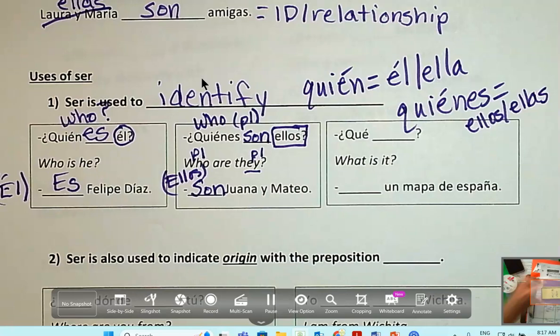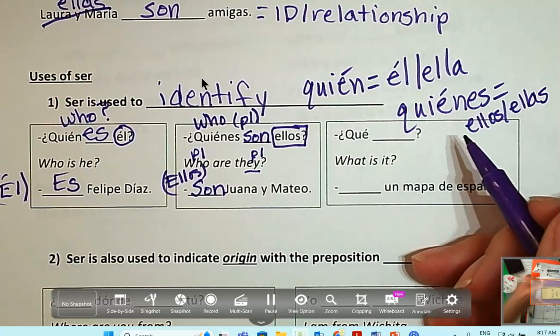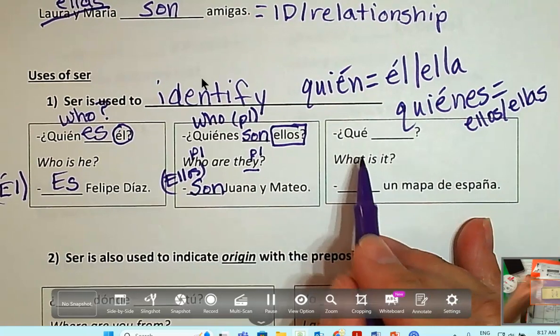So that way, in the future, I can ask you, who studies Spanish? I know it's going to be more than one person. Look at all of us in here. So I would ask, ¿quiénes estudian español? And you would answer with the ellos form, right? Ellos estudian, or even we. Nosotros estudiamos.